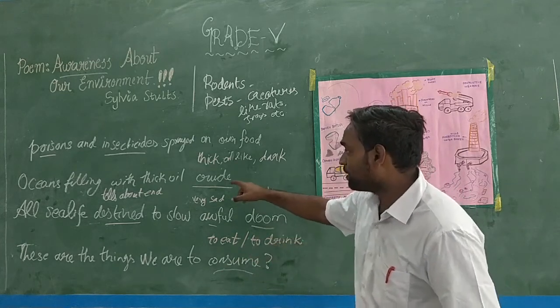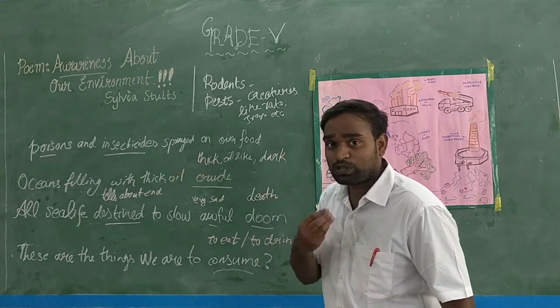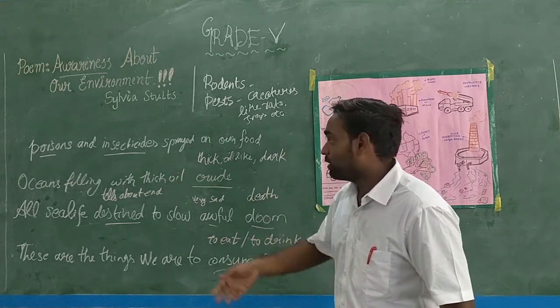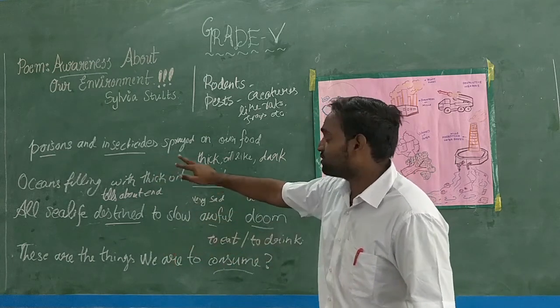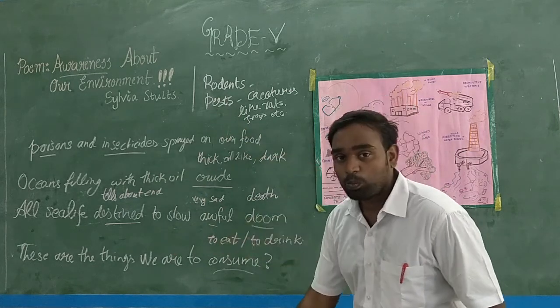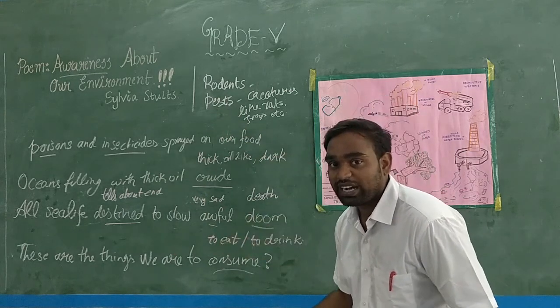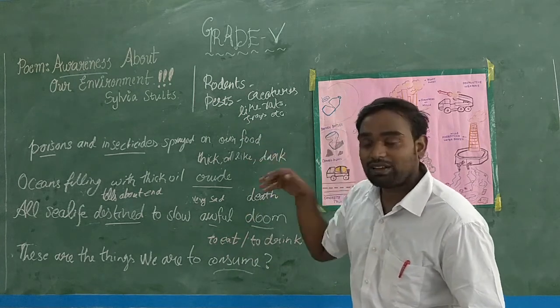What is the meaning of poison and insecticides? They are very dangerous substances to eat. If you eat them, you will die. Insecticides are used for killing insects. Poisons are used for killing rodents and pests. Rodents and pests means rats, moles, those rat-like creatures. So what will they do? They will destroy the crops.